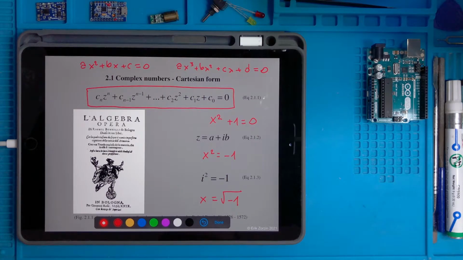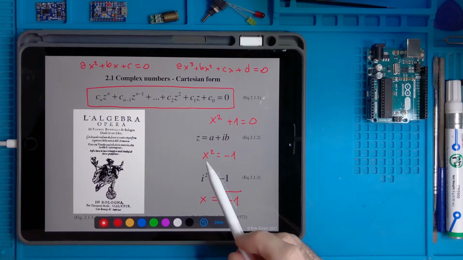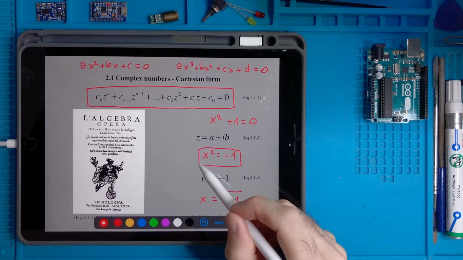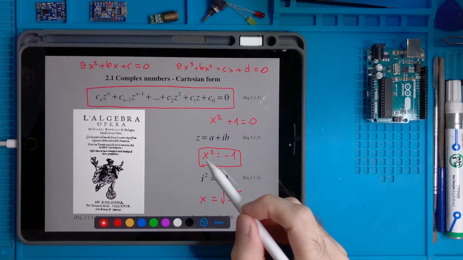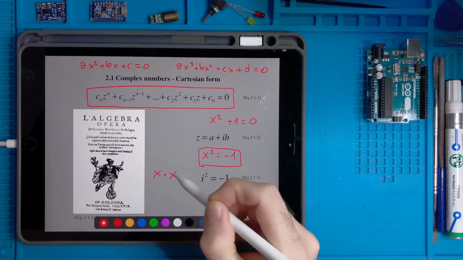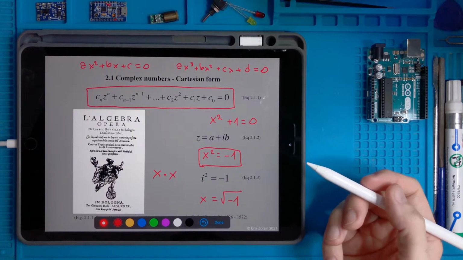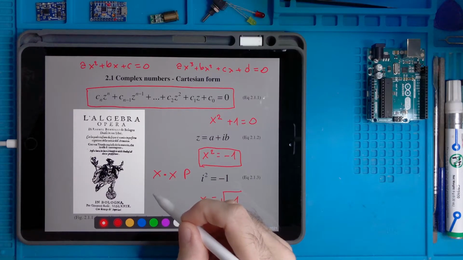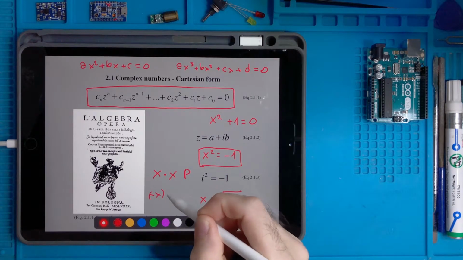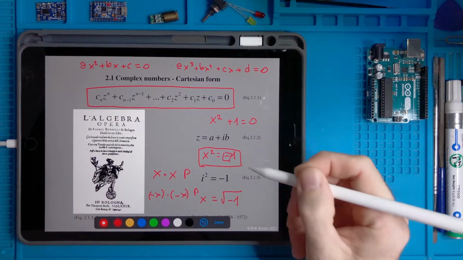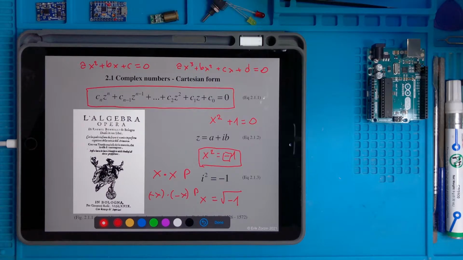It doesn't exist because it's a number that raised to the square should give minus 1. If x is a positive number, positive multiplied by a positive number gives a positive number. But if x is a negative number, so minus x multiplied by minus x is again a positive number, and this is negative, so we have a problem.